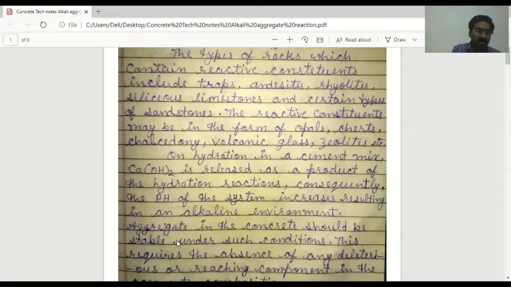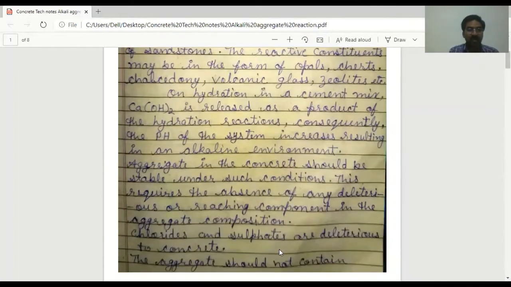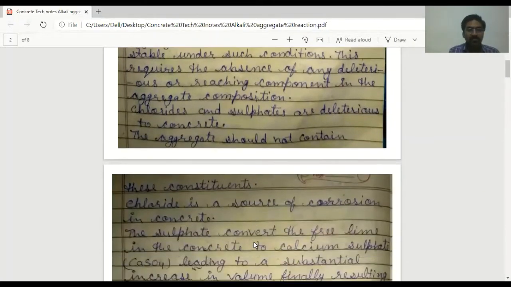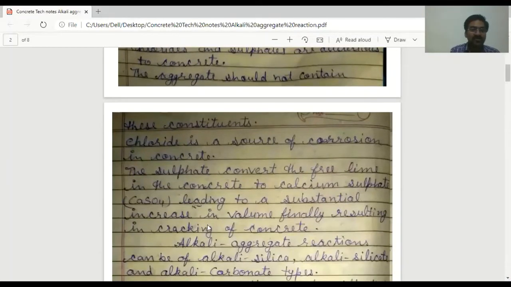Now, aggregate in the concrete should be stable under such conditions. This requires the absence of any deleterious or leaching compound in the aggregate composition. Chlorides and sulfates are deleterious or harmful to concrete. The aggregate should not contain these types of deleterious constituents.